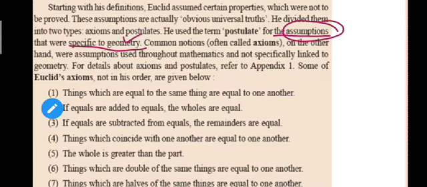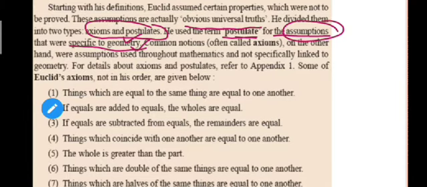Let me say it again: Euclid assumed certain properties which are obvious universal truths. He divided them into two parts, axioms and postulates. Axioms are universal truths. Postulates are also assumptions, but they are specific to geometry. Axioms are the other universal truths that he assumed.